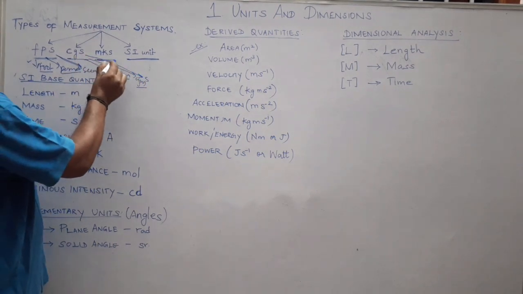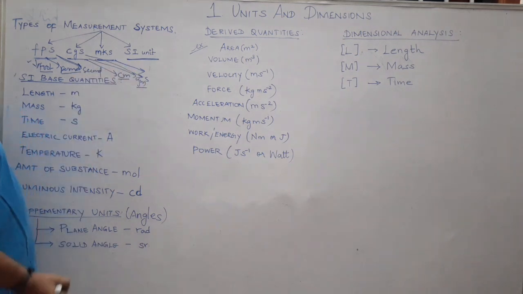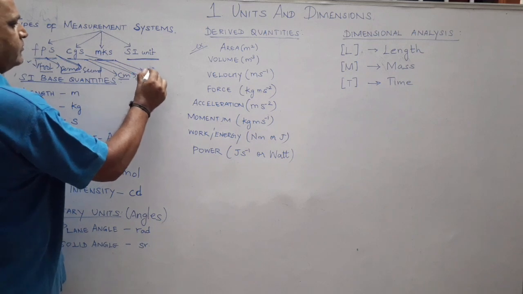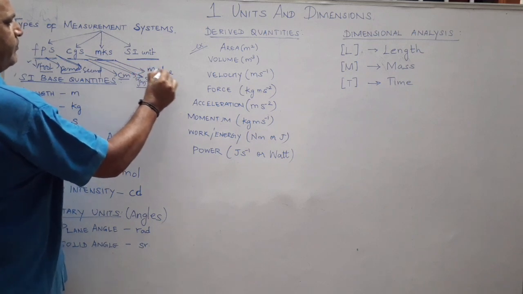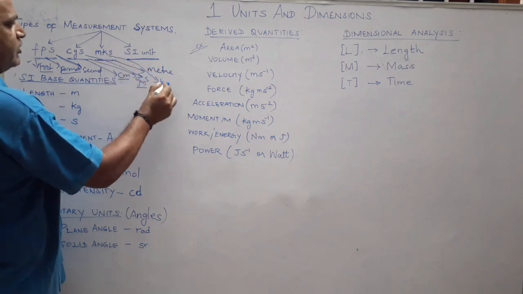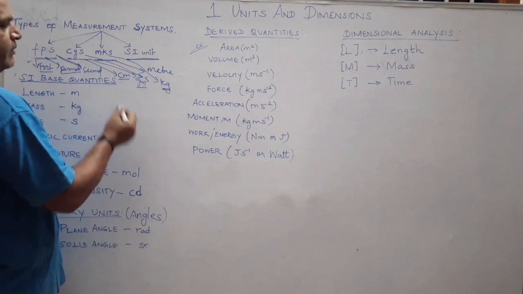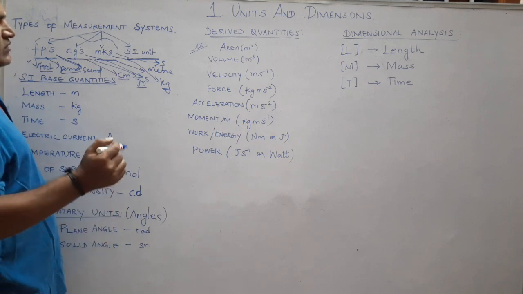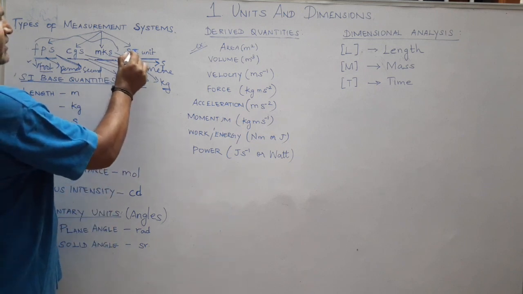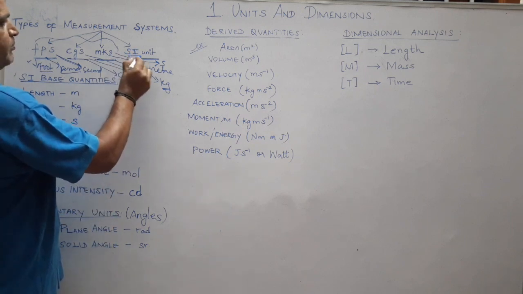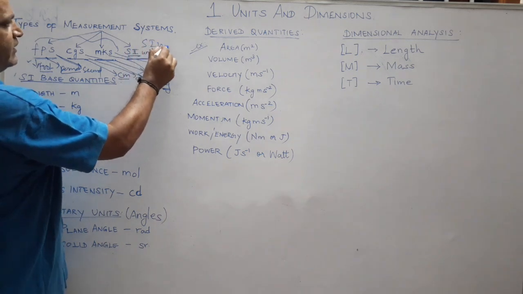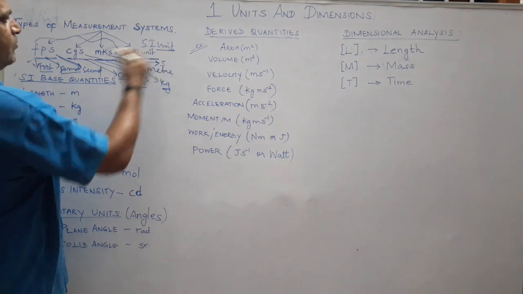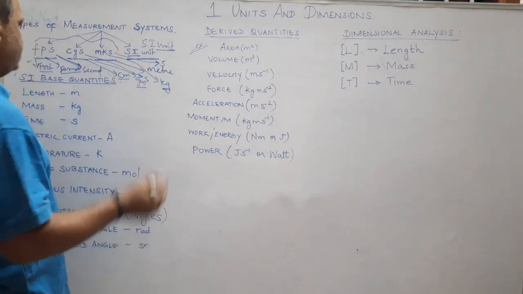And next we follow another system of unit, which is MKS system of units. M for meter, so length is measured in meter. K stands for kilogram, mass is measured in kilogram and time is measured in second. One system of unit in order to measure the physical quantities is International System of Units, simply SI unit, which we are following now. The entire world is following this SI unit of system.